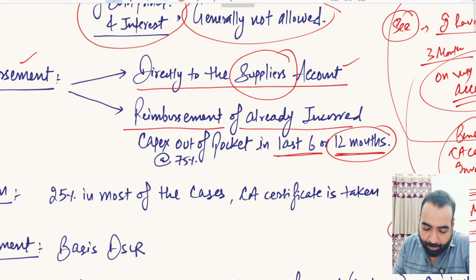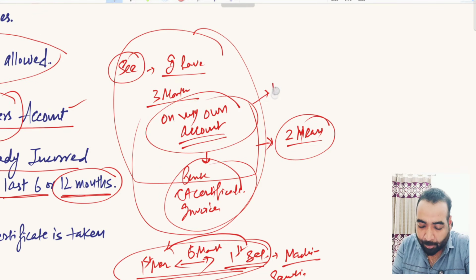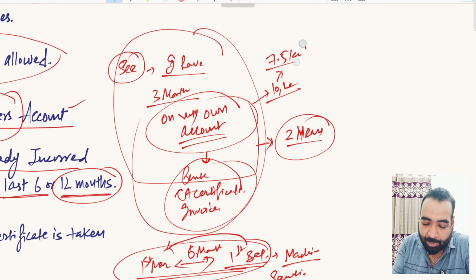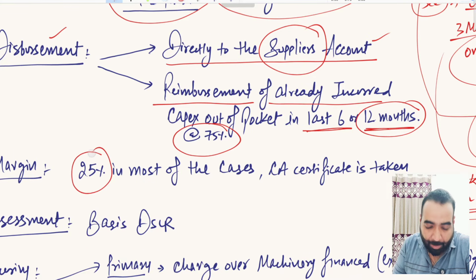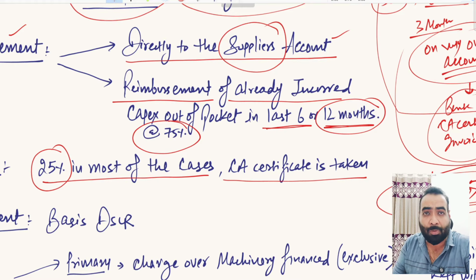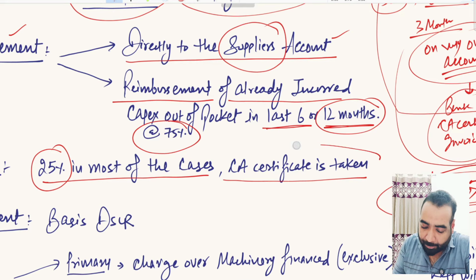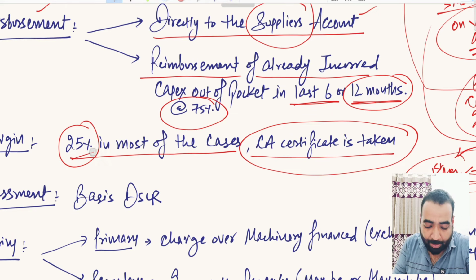So they will reimburse you only 75% of the amount, since 25% is your own margin. So suppose you have bought machinery of rupees 10 lakh, you have made payment of rupees 10 lakh, then banks will reimburse 7.5 lakhs into your account. So that was what I was explaining. The margin in the machinery term loans are 25%, and CA certificate of that margin is also taken. That 25% should come from your own sources, or from your internal profits, or from your fresh capital infusion. For that, the CA certificate as a proof is taken by the bankers, and they also check the bank statement in case you infuse the 25% from your own account as a capital.